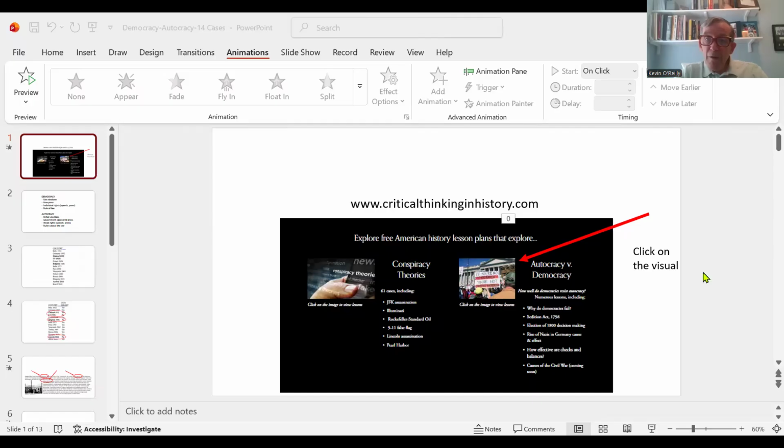So the critical thinking method is to have students look at case studies on the critical thinking website, and then try to figure out causes for themselves. They're not always going to agree, and you're going to end up with some interesting discussions where some students emphasize certain things, and then they can look at the case studies. You can find it at the Critical Thinking in History website, that's listed there.